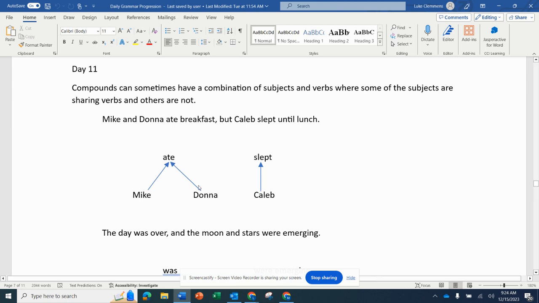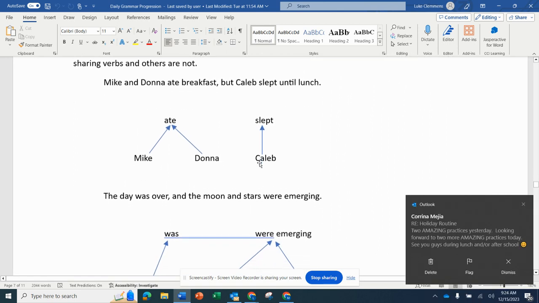Okay, so Mike and Donna ate. That's one thought. Caleb slept. That's a separate thought. So this is how we have two separate thoughts. These subjects are acting upon this verb, and this subject is acting upon a different verb. So it's not a simple sentence. This is a compound, and it's a compound because each one can stand on its own. Mike and Donna ate breakfast. That works. Caleb slept until lunch. That works. There we go.